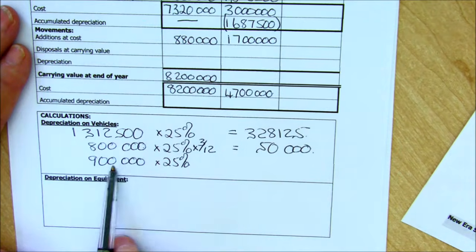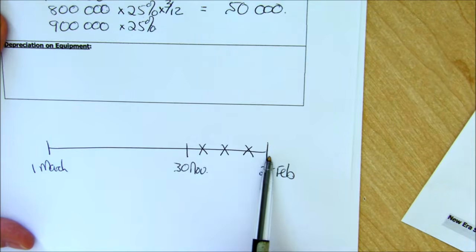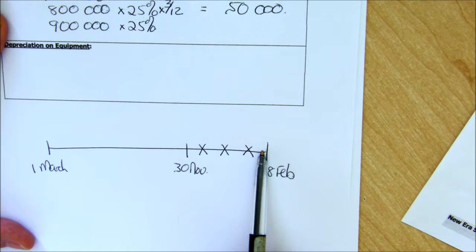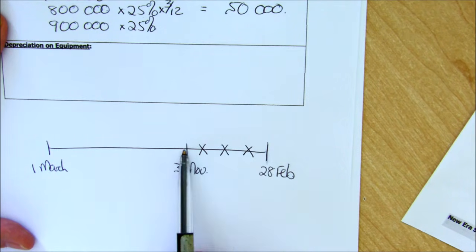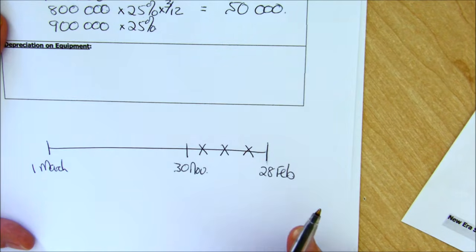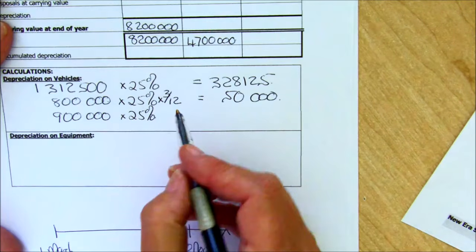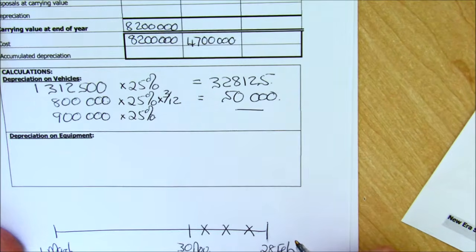Now the last asset here, the 900,000, was bought on the 28th of February. And because it was bought on the last day of the year, we don't depreciate it. At school level, you will only work with months, so you don't worry about that you've had it maybe for 1 day. You have not had it for a month, and so therefore there's no depreciation on that.